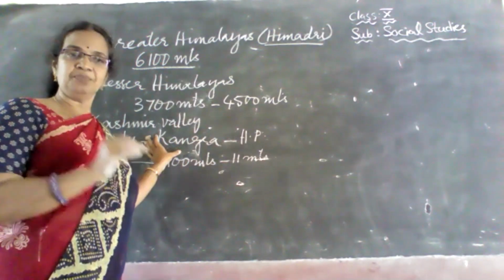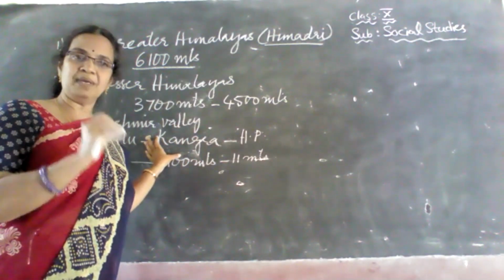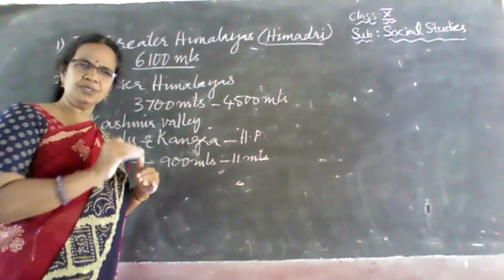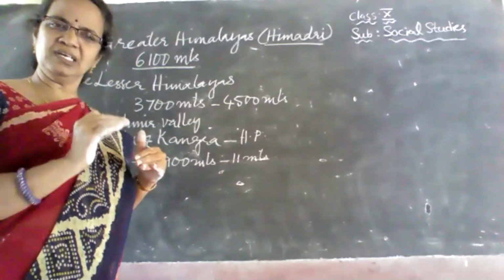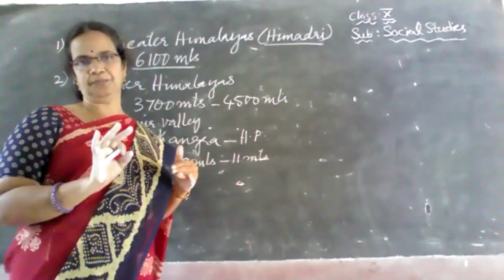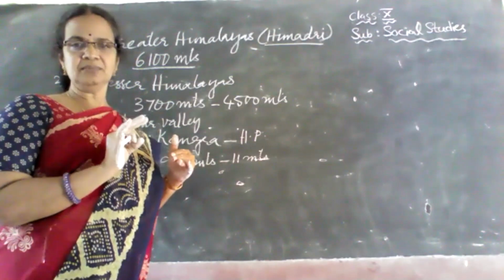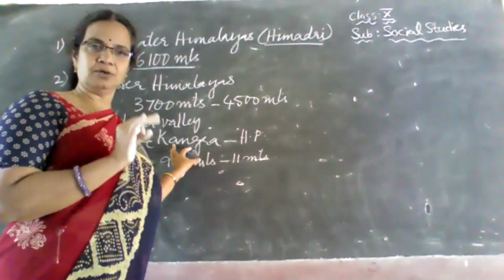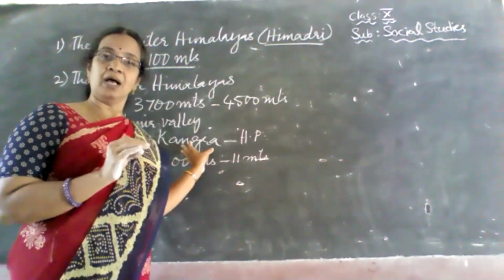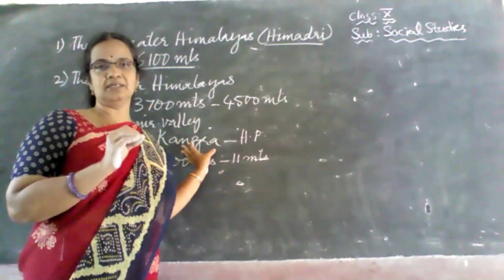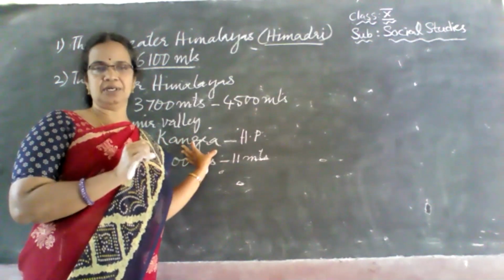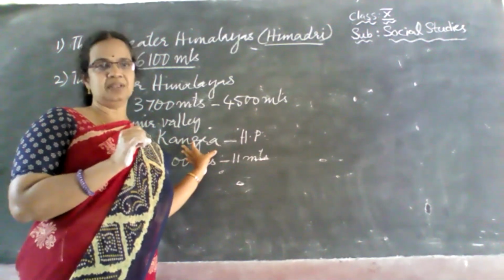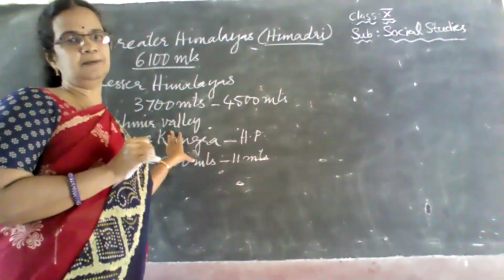And along with that, these Himalayan mountains are the source of perennial rivers. Perennial rivers means they flow continuously throughout the year, for 365 days. That means permanent rivers. Because of which hundreds and thousands and lakhs of acres of land have come under cultivation, and because of which Indians mostly have agriculture as their occupation.